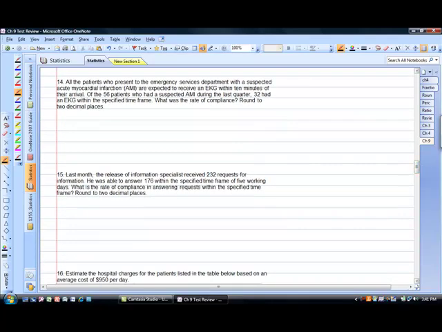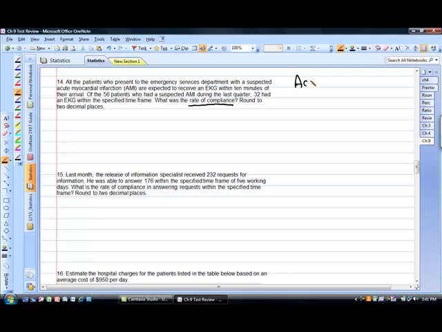Okay, all the patients who present to the emergency services department with suspected acute myocardial infarction are expected to receive an EKG within 10 minutes of their arrival. Of the 56 patients who had suspected AMI during the last quarter, 32 had an EKG within the specified time frame. What is the rate of compliance? We want to round to 2 decimal places.